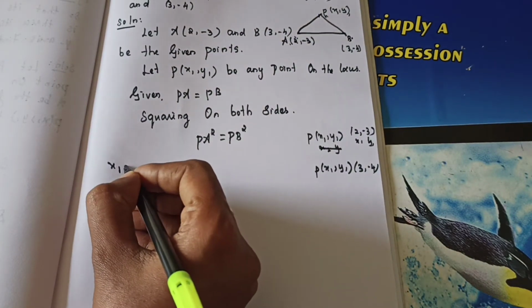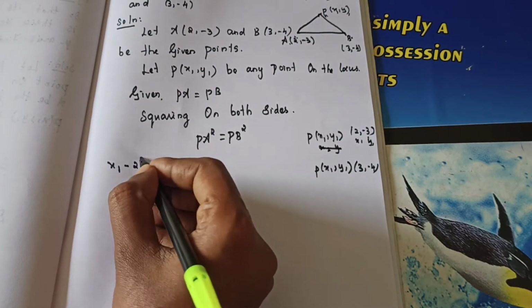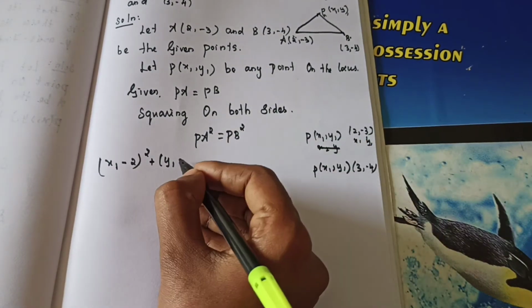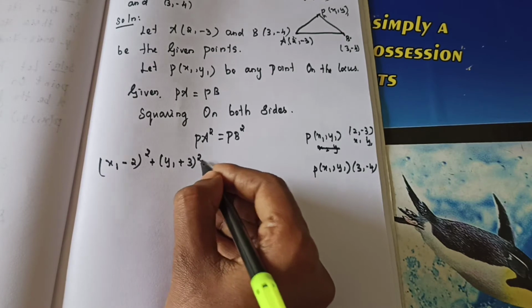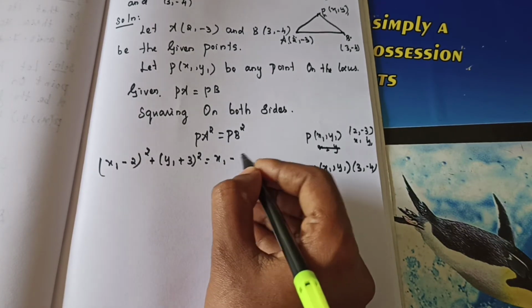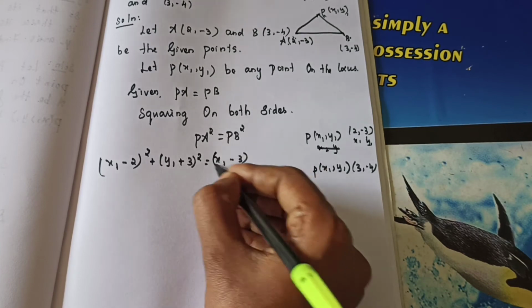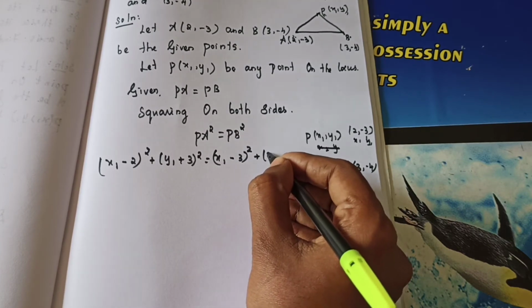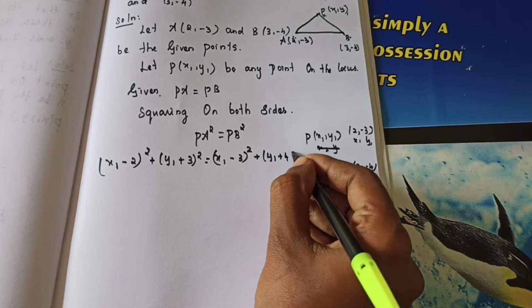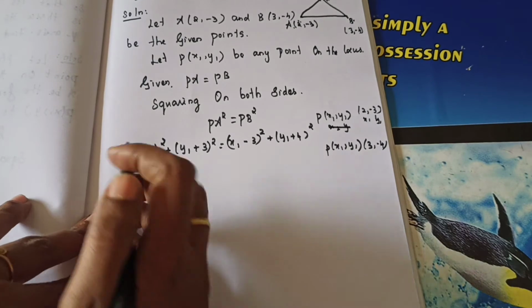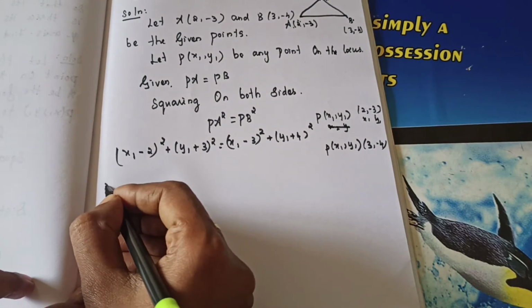So substitute in this formula. x1 minus 2 the whole square plus y1 minus of minus 3, so plus 3 the whole square, is equal to, next one is PB, that is x1 minus 3 the whole square. Next, y1 minus of minus 4 will change as positive, so y1 plus 4 the whole square. Now simplify very carefully. A minus B the whole square, what value do we get?